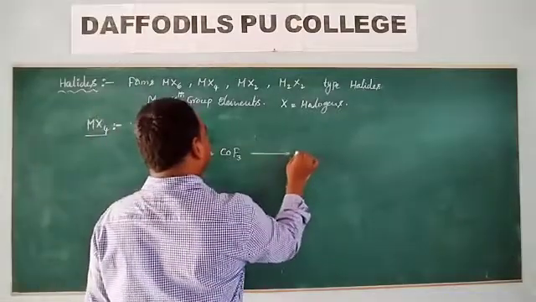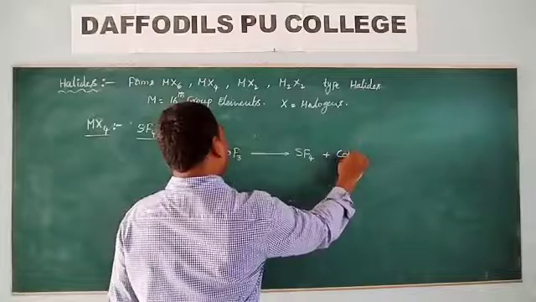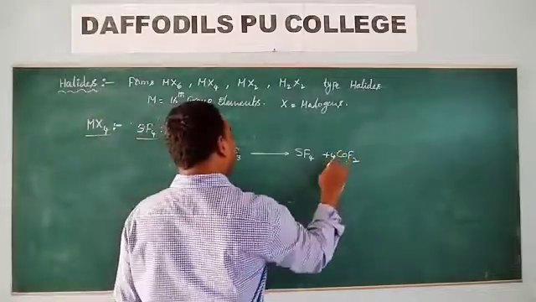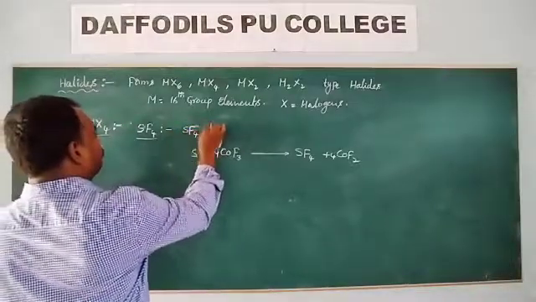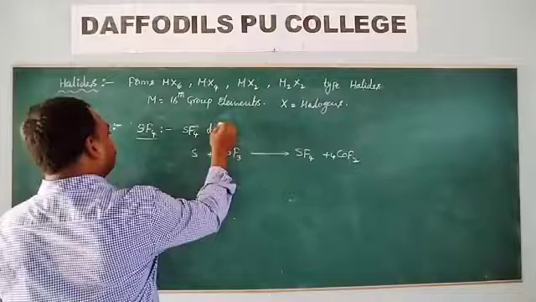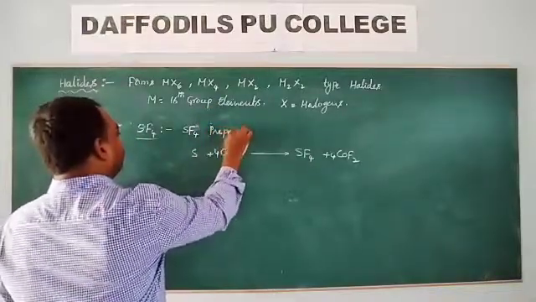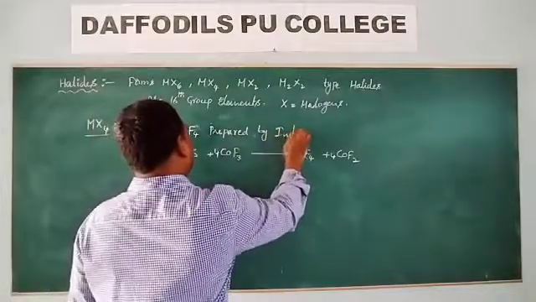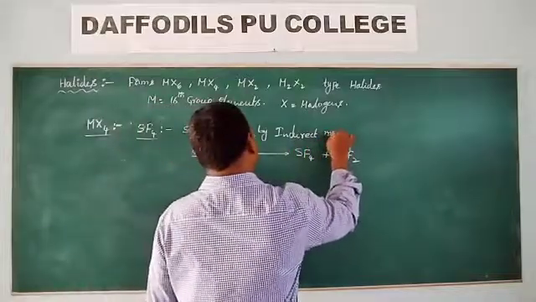Then you will get SF4. SF4 is prepared by an indirect method.